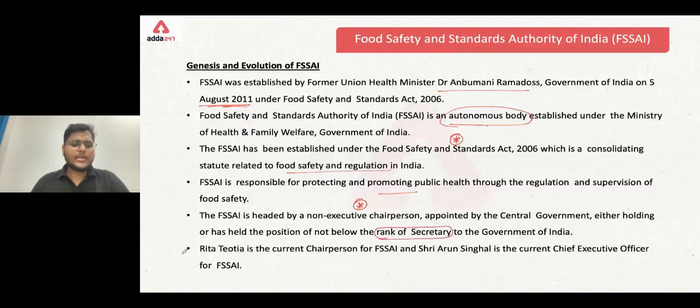Next one is Rita Teotia. Now, Rita Teotia is the current chairperson of FSSAI, and Sri Arun Singhal is the current chief executive officer of FSSAI. Now, you have to remember this point here.